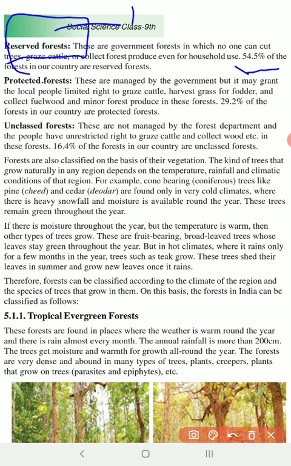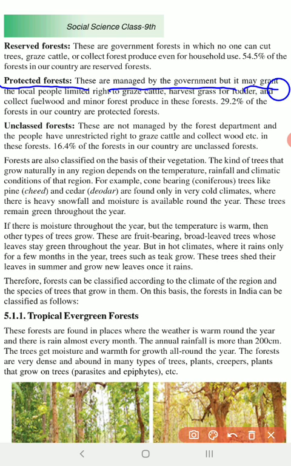The second one is a protected forest. Now almost our area probably comes under the protected forest. These are managed by the government. It's the government that manages even the protected forest, but it may grant local people limited rights to graze their cattle. So here you can go to the forest and graze your cattle. You can also harvest the grass.